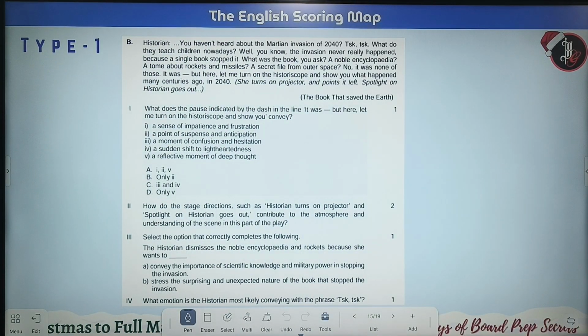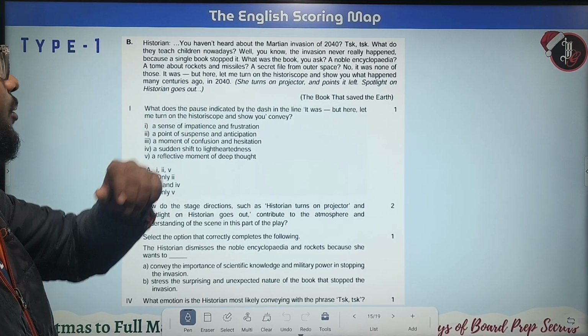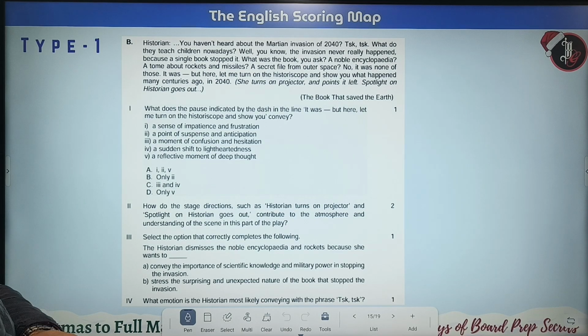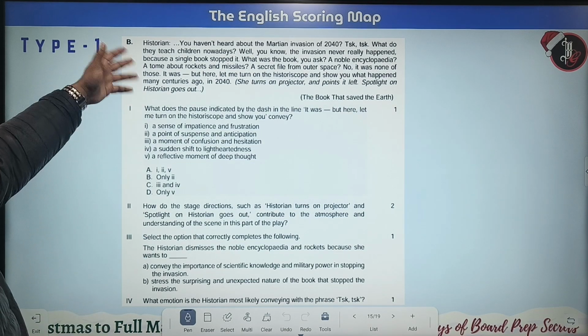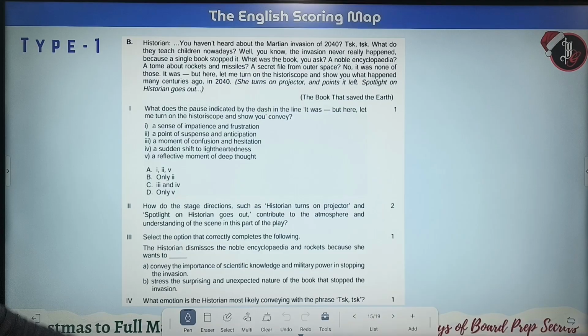Now we have the question pattern, the PYQ type 1. Let's see from the supplementary reader. We are getting the first one from The Book That Saved the Earth. This is basically an extract, so these are extract based questions.